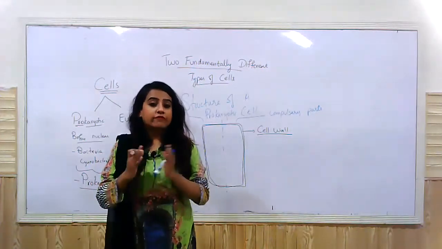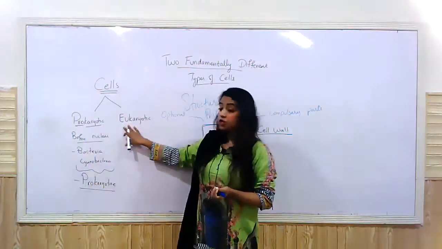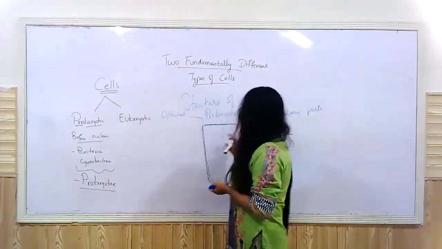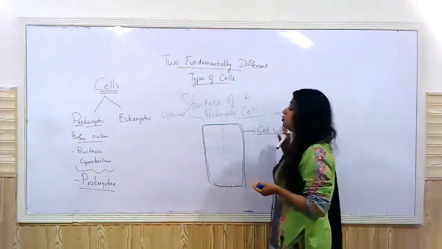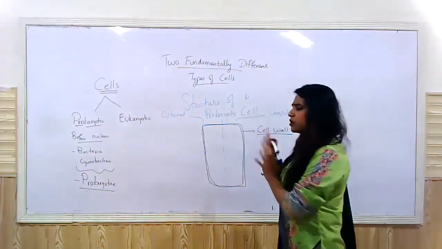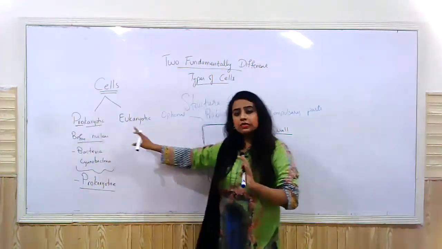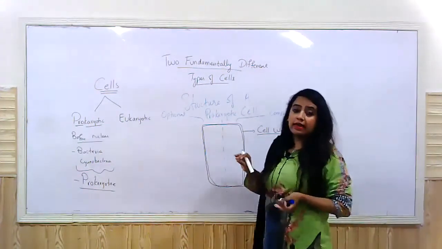In the case of fungi, the cell wall is made up of chitin, right? But fungi is a eukaryotic organism. Similarly, in the case of plants, the cell wall is made up of cellulose. These two chemicals do not make up the prokaryotic cell wall. So you can say that the similarity between prokaryotic and eukaryotic cell somehow is the presence of a cell wall, but the composition is entirely different.